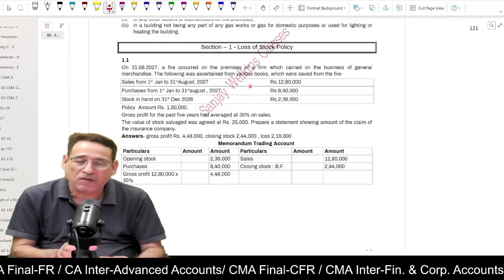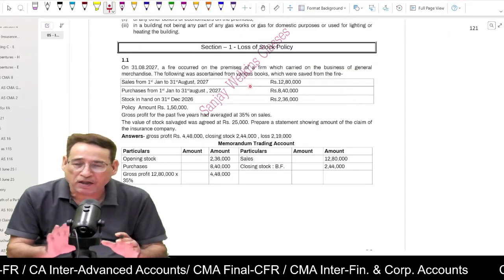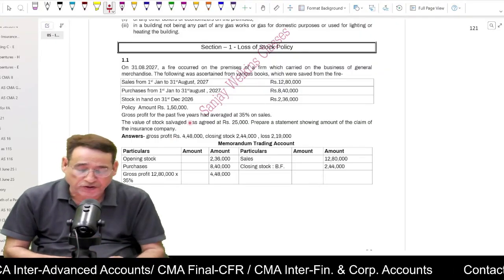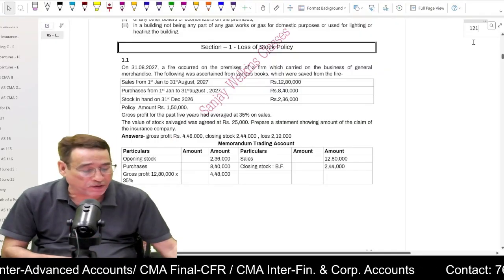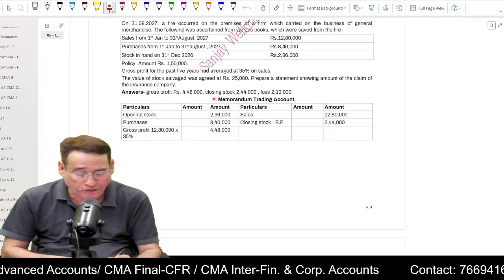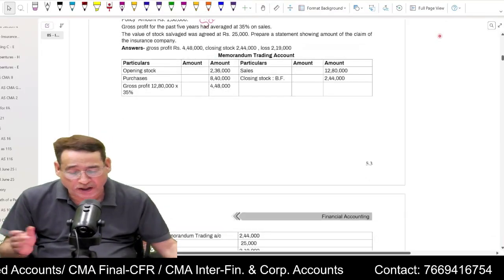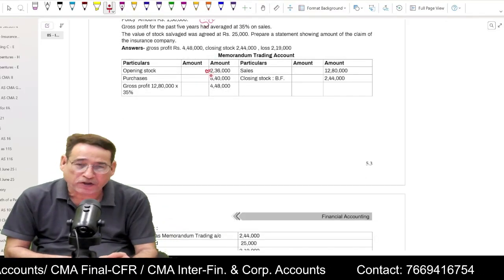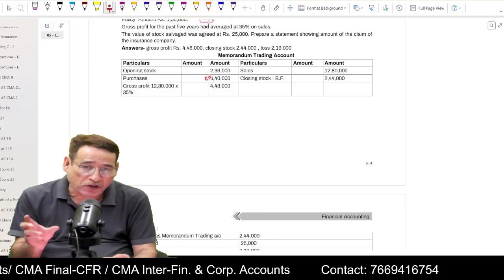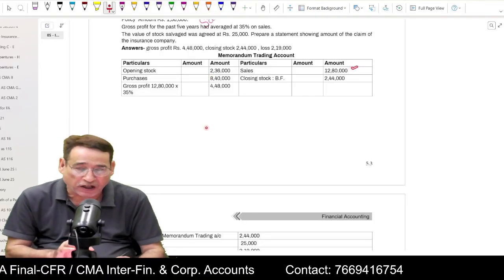And similarly, then we are going to pick up the second topic, that is loss of profit policy. These are the two vital topics of this particular chapter. Loss of stock policy. What we used to do under loss of stock policy? If you remember, first of all, we used to prepare memorandum trading account. And in order to prepare the memorandum trading account, we used to write opening stock. Correct? And then we used to take into account the purchases in the current year up to the date of fire. Similarly, sales up to the date of fire.